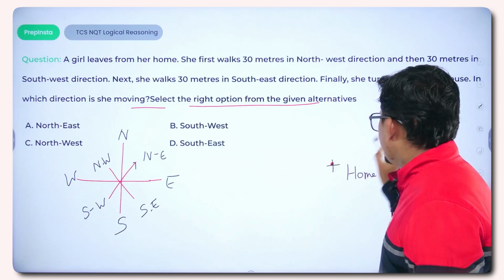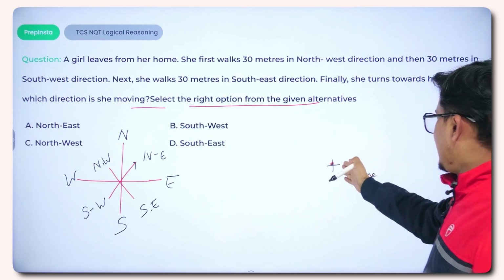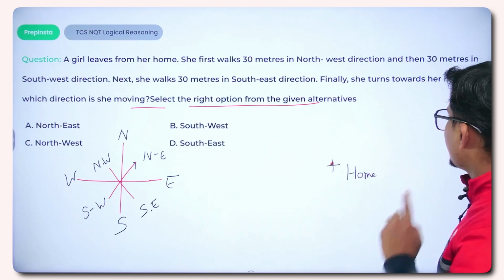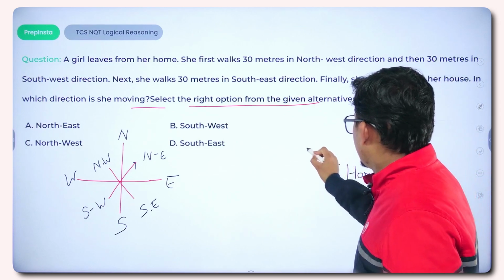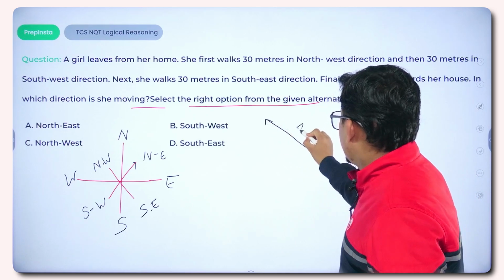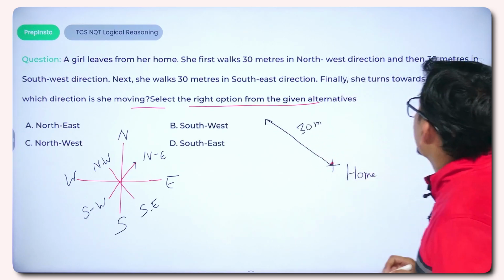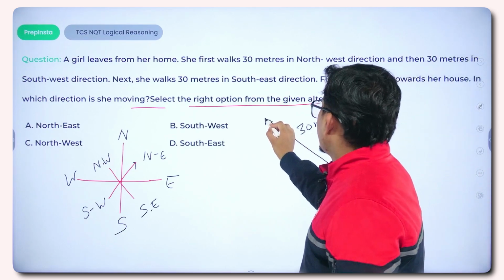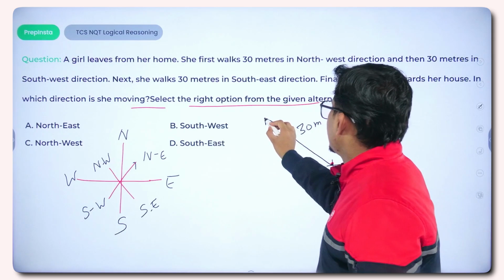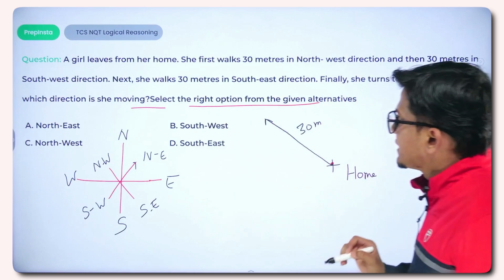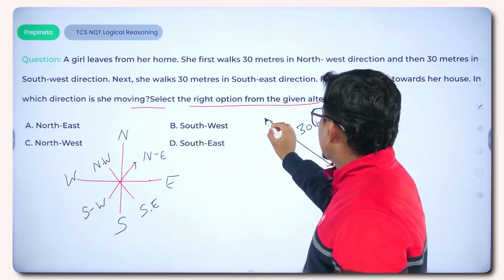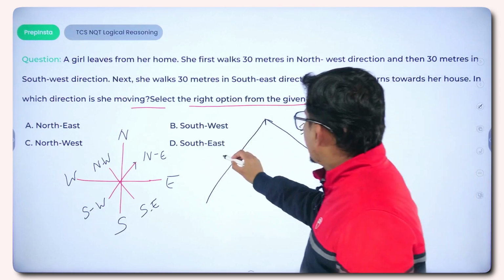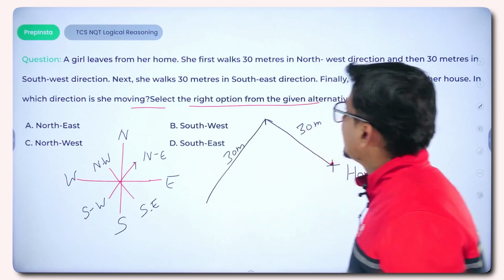If we assume this particular point in the center of the given directions, then northwest would be this particular direction. So she walks 30 meters in the northwest direction and then 30 meters in the southwest direction. So let us assume this particular point as the reference point. From this reference point, southwest would be this particular direction, right? And she moved 30 meters here as well.